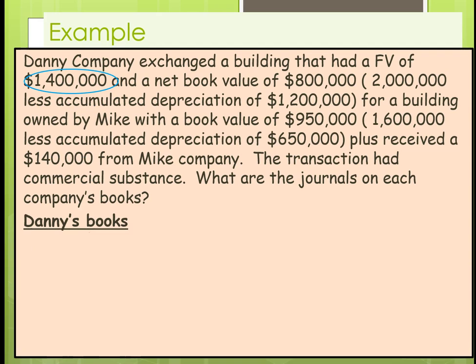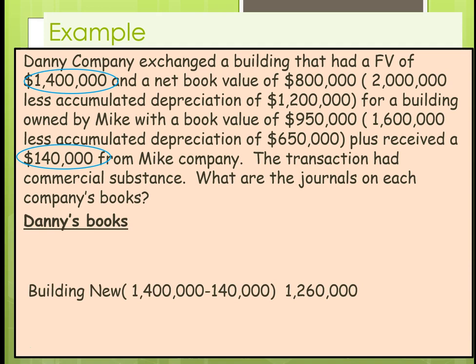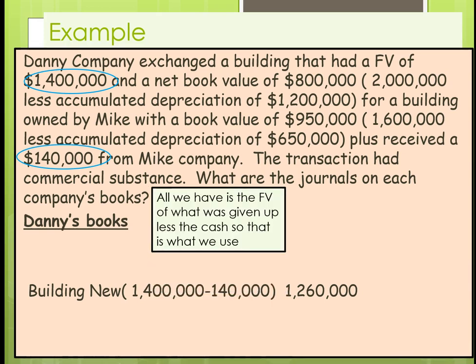First thing we got to do is figure out what's the value of the new building for Danny. So the building has a fair market value of $1.4, but Danny also received $140,000. So what that tells us is the new building is really only worth $1.26. Now, since all we have is the fair value of what was given up less the cash, we have to use that number.